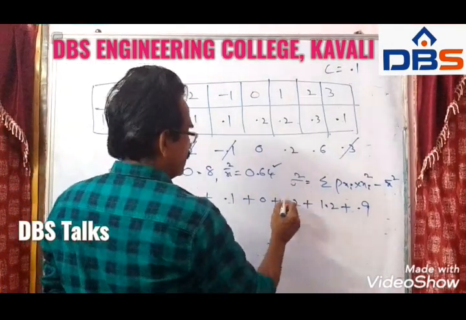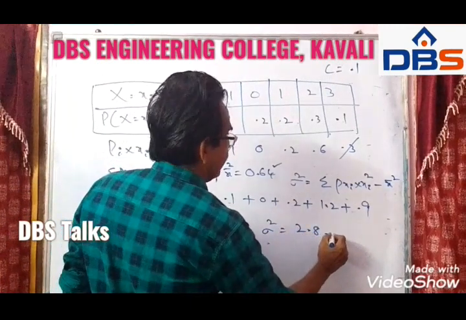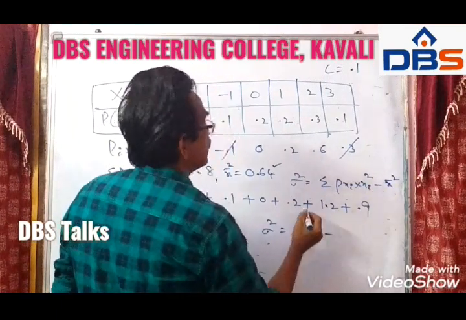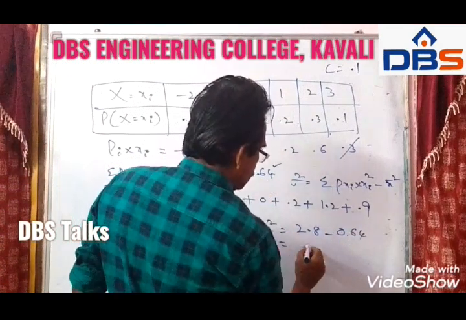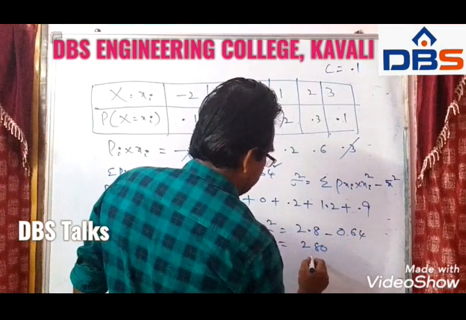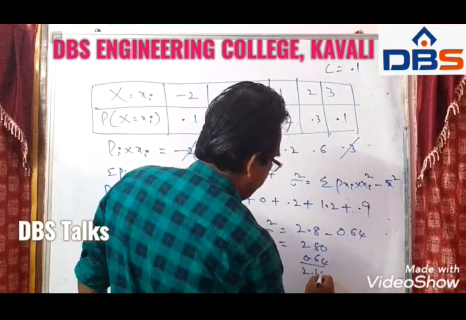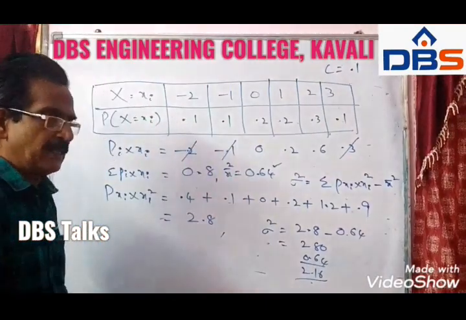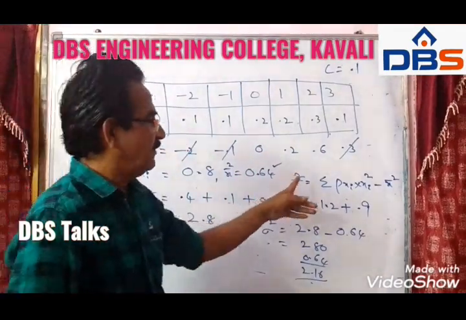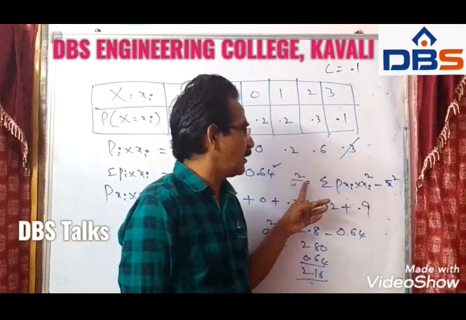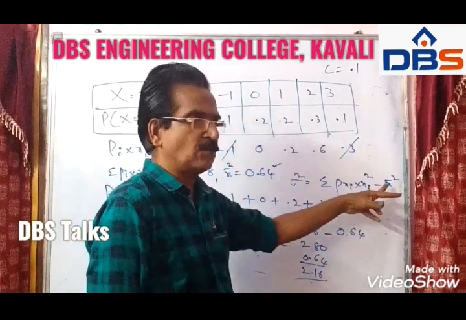Now we want sigma square, that is equal to 2.8 minus x bar square. X bar square is equal to 0.64. So 2.80 minus 0.64 is equal to 2.16. So sigma square is equal to 2.16. Very clear, friends. First, this formula: sigma square is equal to sigma pi xi square minus x bar square. First you have to find x bar square.